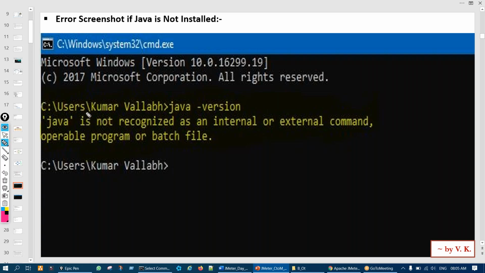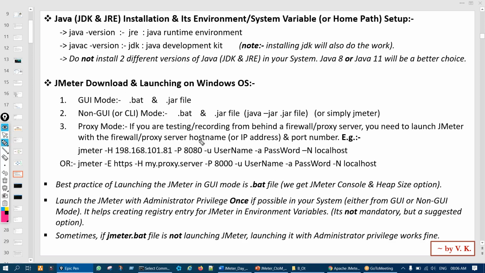I've kept a screenshot. So let us say you try to search for java -version. It will throw you a message like "Java is not recognized as an internal or external command." Generally, Java is not installed in any system. When you first bring any system, let it be Windows or Mac or Linux, Java will not be there. We have to install it. If you want to verify, you can put this command and you'll see the error message "Java is not recognized." It means that it's not installed. So we have to install it, right?